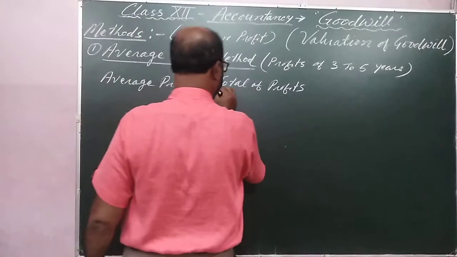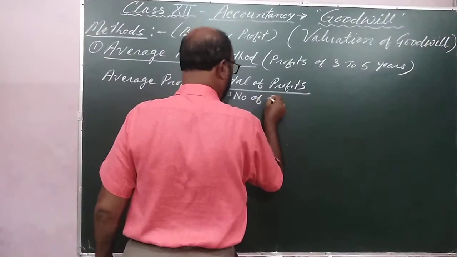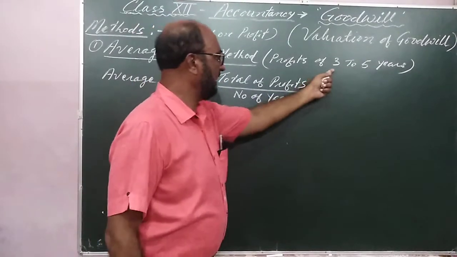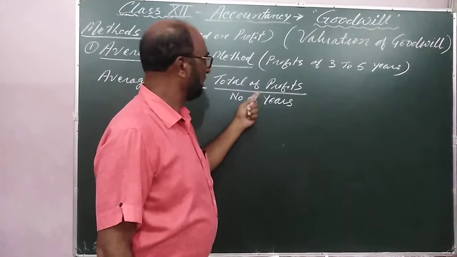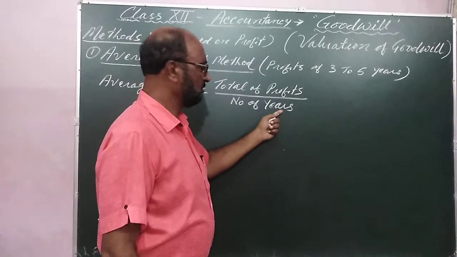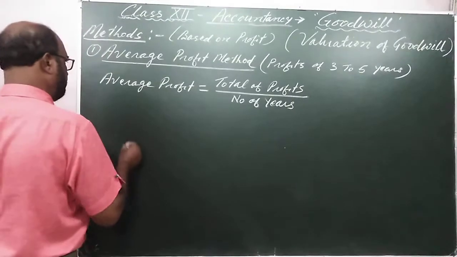Total of profits divided by number of years. If we have 3 years profit, it will be divided by 3, and the total of 3 years profit will be taken. If 4 years, then by 4, and 5 years, then divided by 5.